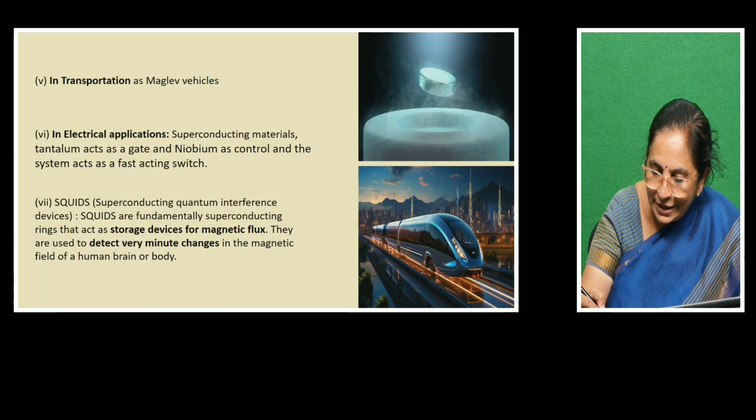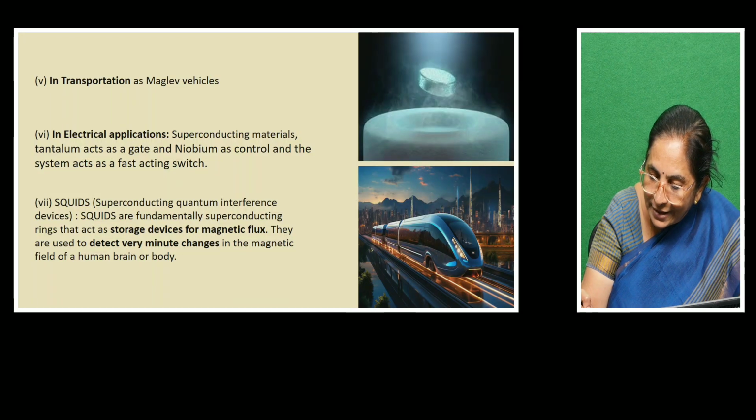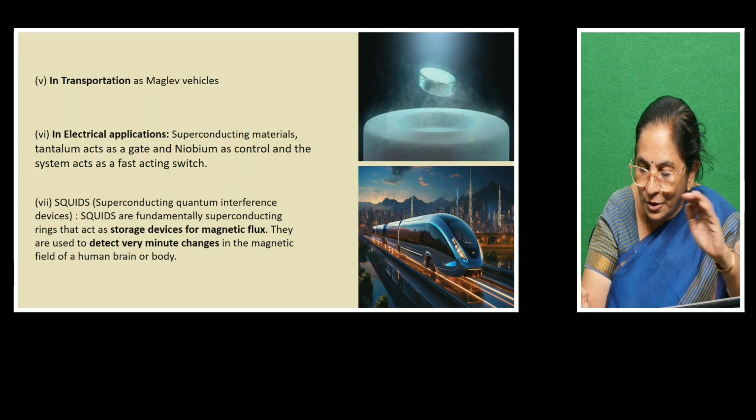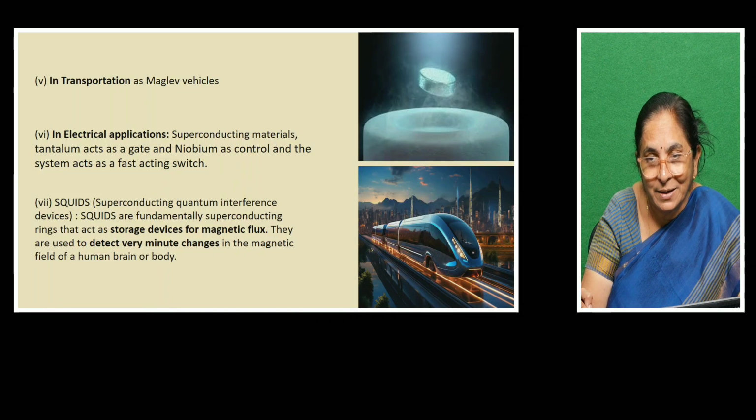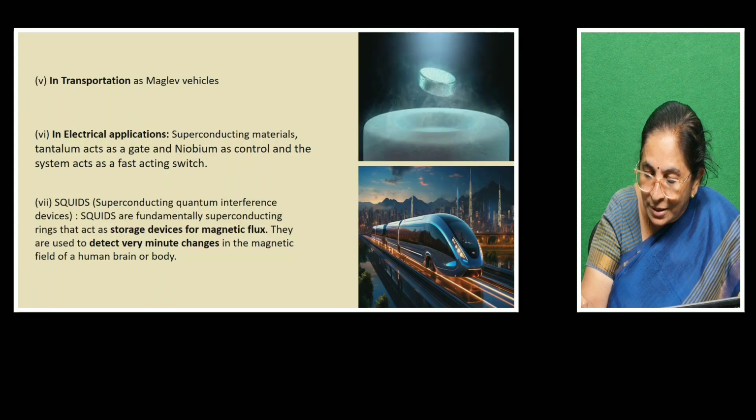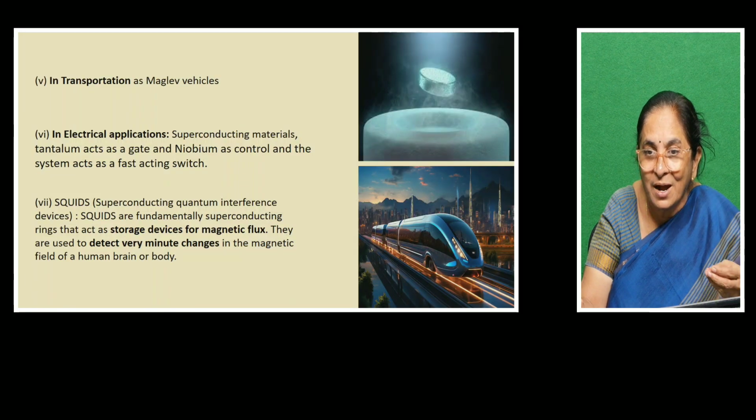You can see that the track will be made of aluminium, and when you pass current, a magnetic field is produced, and there will be magnetic lines of force coming out of the tracks. The train base will be made out of superconducting material. So superconductors, due to the Meissner effect, will not allow the magnetic lines of force. As a result, the train as a whole just rises a few centimeters above the track, so that without any friction it can go very, very fast. In Japan and all, maglev trains are there which can travel more than 600 kilometers per hour.